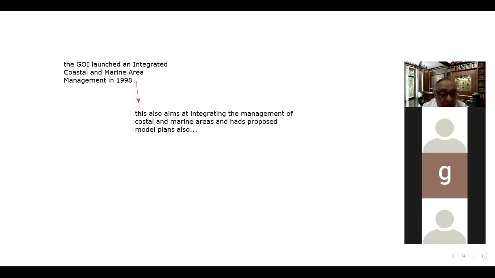Apart from that, the Government of India has also created mechanisms